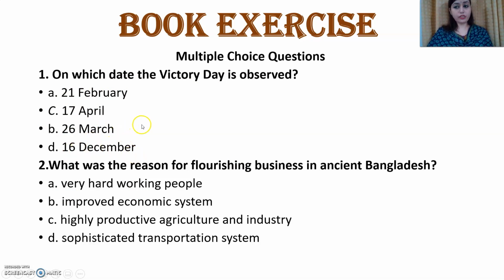So on which day do we celebrate our Victory Day? We celebrate our Victory Day on 16th December because we got our victory on 16 December 1971 after the 9 months bloody liberation war.